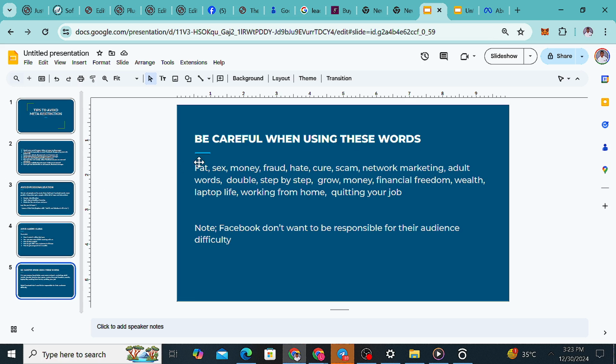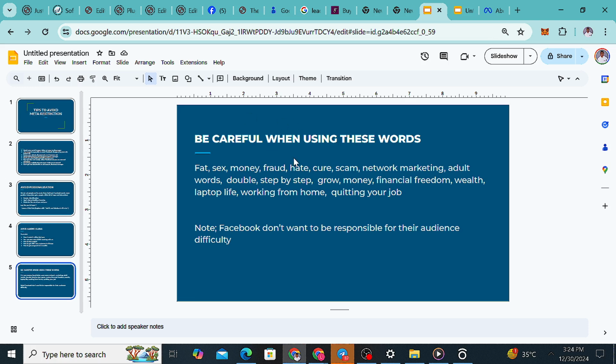Okay, and be careful when using these words. See, there are words that Facebook don't like at all. Fat, sex, they are going to pay attention to it. Money, fraud, dollars, cure, scam, network marketing, adult words. You know, double, step by step. Grow money, financial freedom, wealth, laptop life, working from home, quitting your job. Facebook don't want to be responsible for their audience difficulty. So like I said, they care more about their audience than you even advertising, because their audience is their asset. So they want to do everything to make their audience stay on their platform.